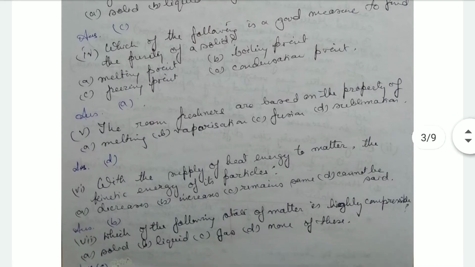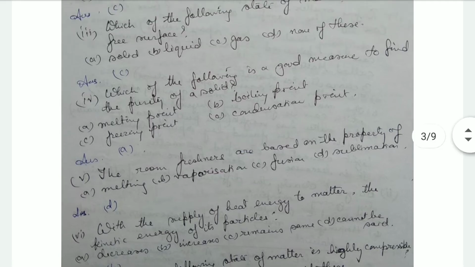Which of the following is a good measure to find the purity of the solid? Melting point. Why is it so? Because when a pure solid melts, the melting point is fixed for a pure solid.